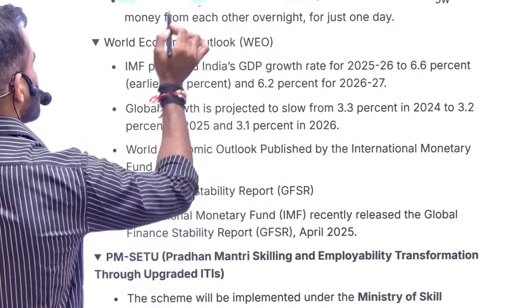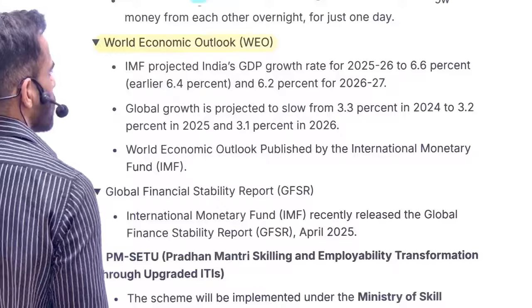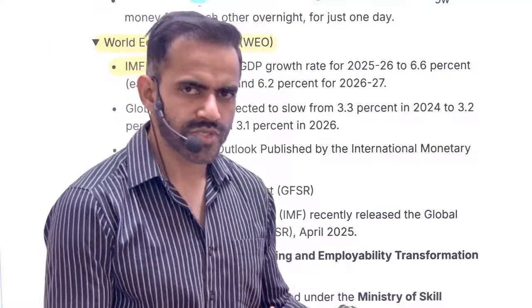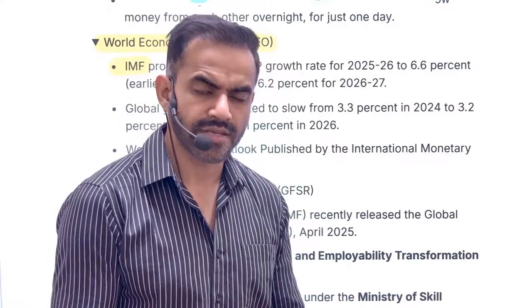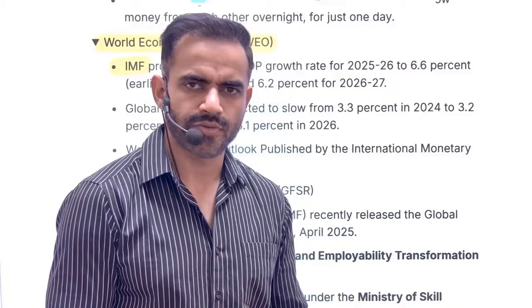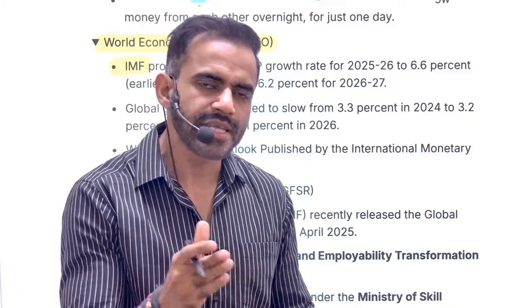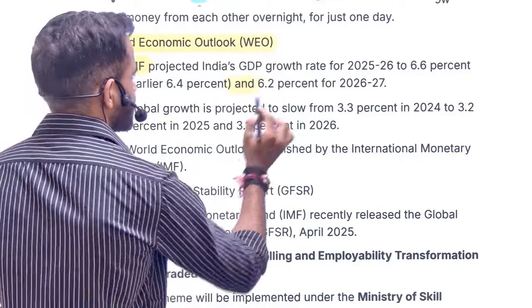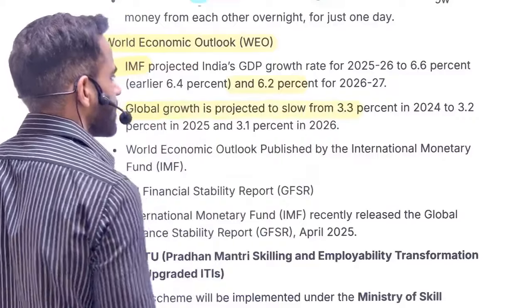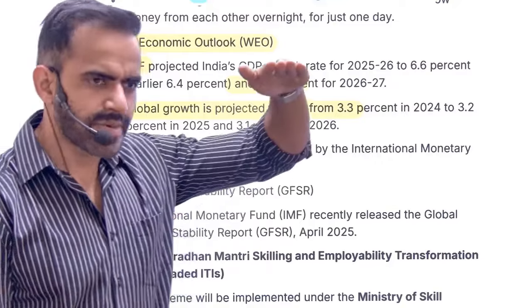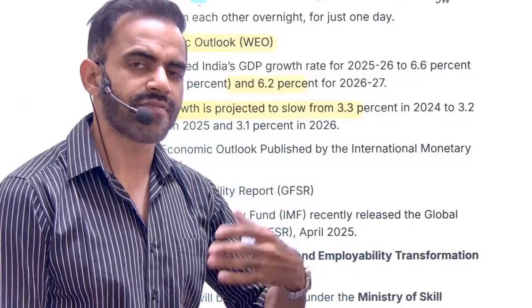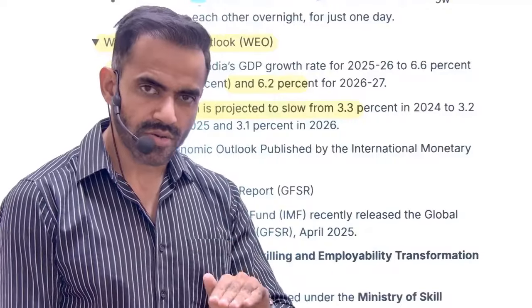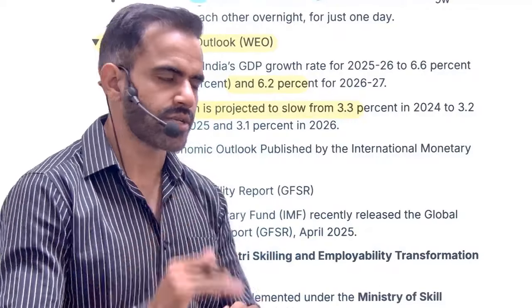Next is World Economic Outlook. So basically, this is a report by IMF. Just remember this thing. Now, IMF and other institutions, they project the growth target for India and for global level also. Again, it is not humanly possible to remember each and every global target. Just remember one thing, that the projected growth rate for India is roughly 6%, and the global growth rate is roughly 3%. No need to remember exact number, just remember 6%, 3%. That is roughly half of the India's projected growth rate. Global growth rate is going to be roughly half of the India's projected growth rate.